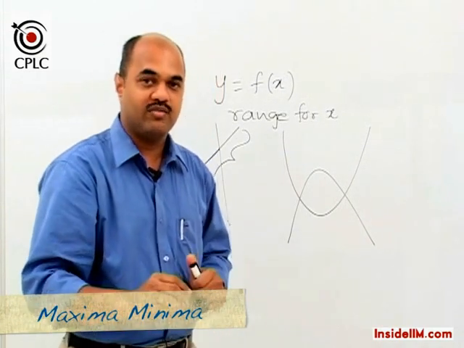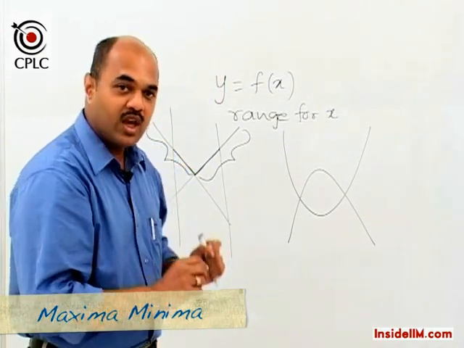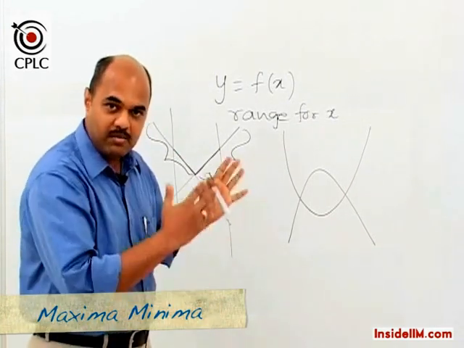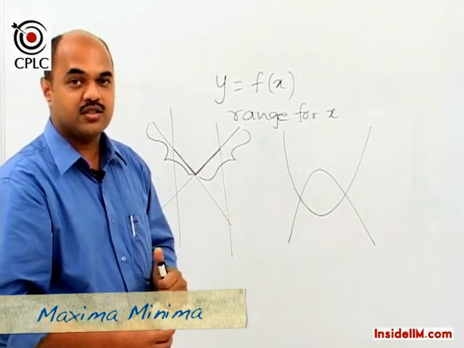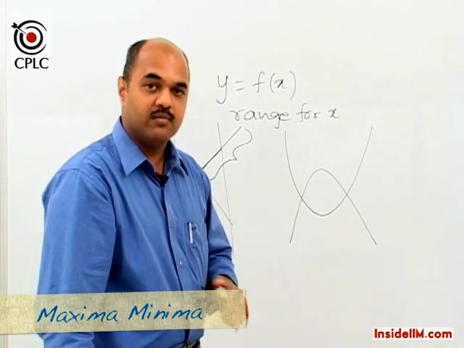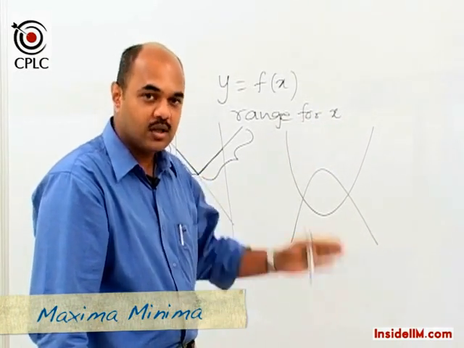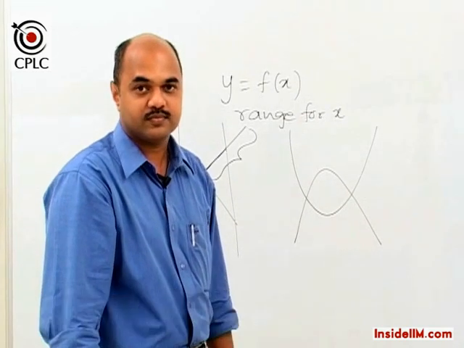So in simple terms, when we talk about maxima minima, we are looking at a function, maybe a range for x, and within that range what is the maximum or minimum value that y can take. These are typical problems of maxima minima.